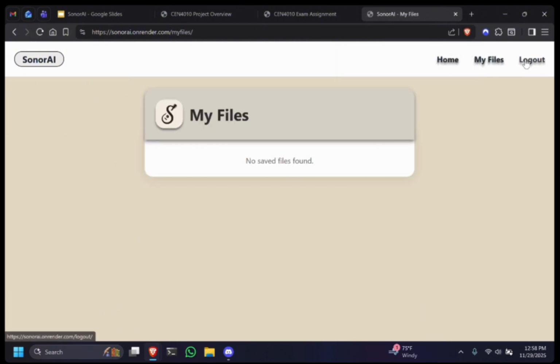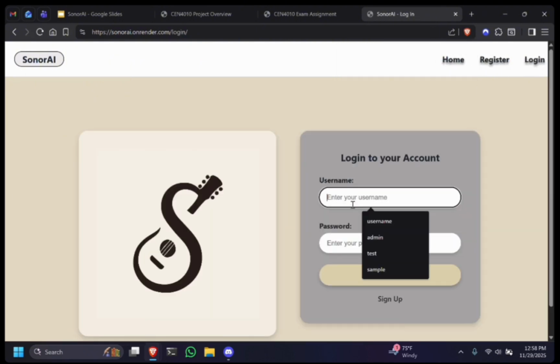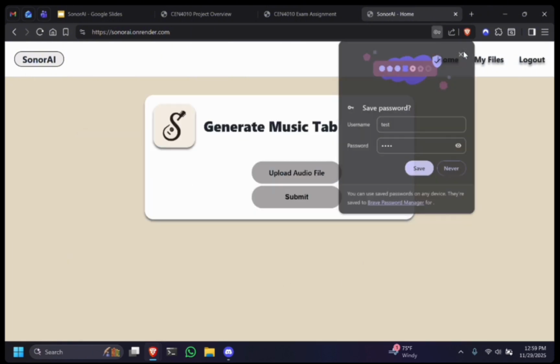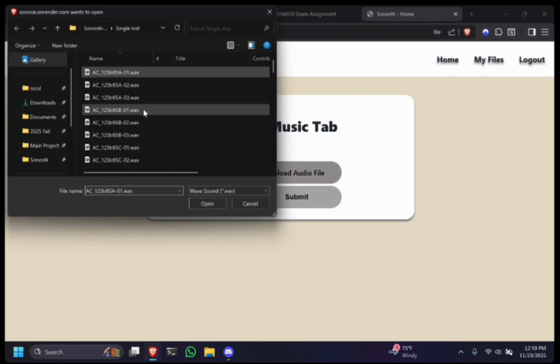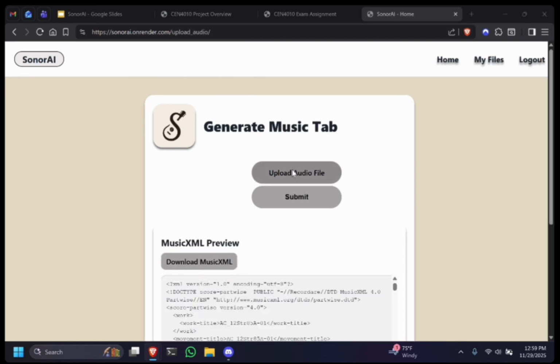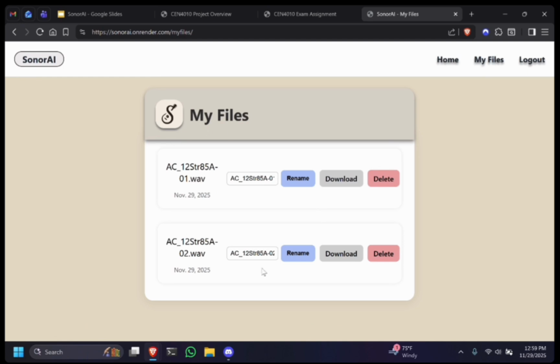Oh, not that one. Oopsie. Well, let's go ahead and use test again. Test has been remembered. We'll go ahead and upload 2 audio files. And as we can see here, both have been generated.